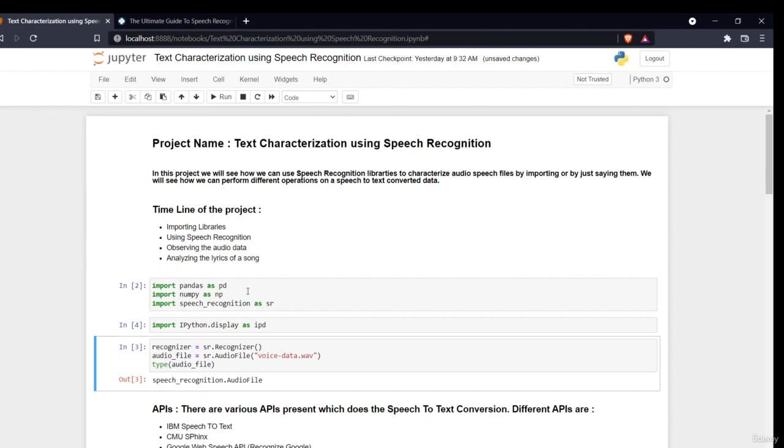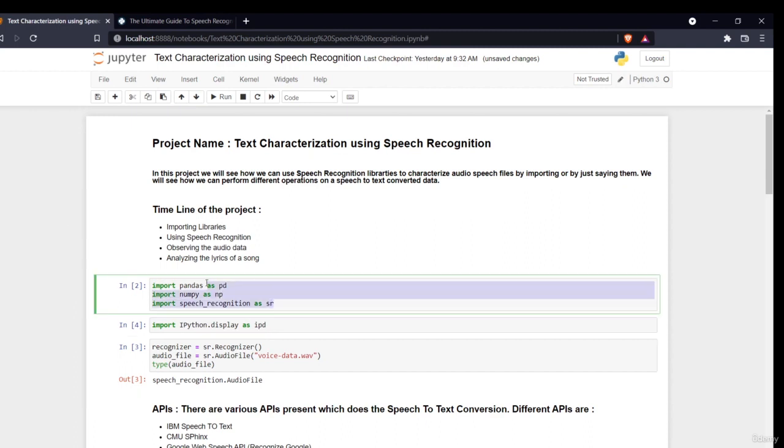So now the very first libraries are pandas and NumPy. These are the two basic libraries which we use every time in a machine learning project. Pandas is for making and working with data frames. NumPy is to perform the mathematical operations. The very important library for our project is speech recognition, so I'm importing it like this: import speech_recognition as sr.